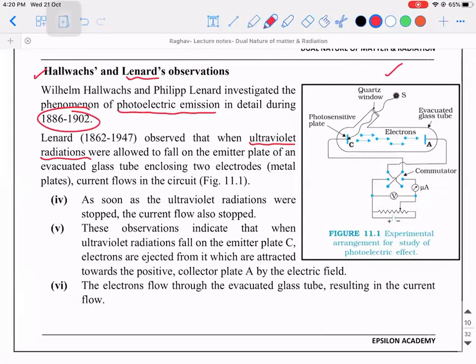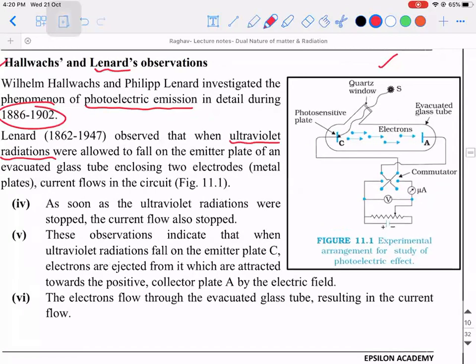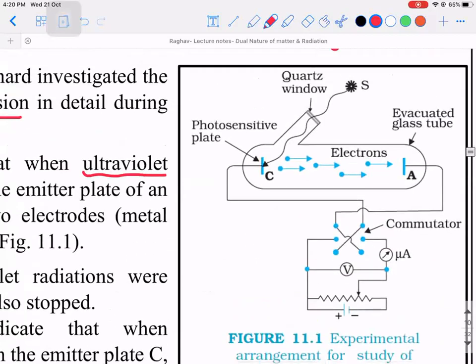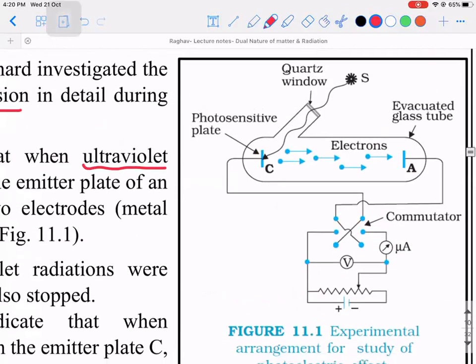Okay. Now I'm not going to read out every point that is there. I'm going to use logic to understand what kind of circuit they built. So what did they want to actually show? They wanted to show the photoelectric effect. For the photoelectric effect to happen, we know that electron emission is necessary, and electron emission is going to be by metals.